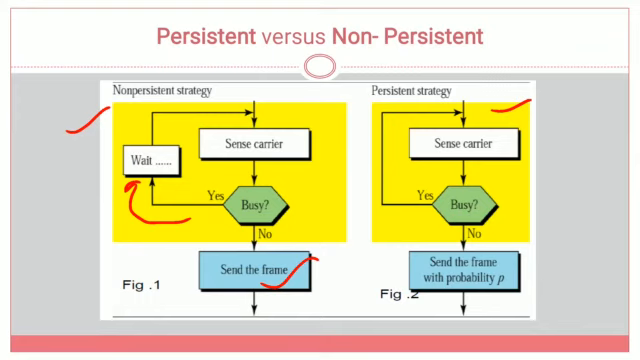Here, if the carrier is busy, then it will again sense the carrier, otherwise it sends the frame with probability P. If we send the frame with probability 1, then the method is called one-persistent CSMA. If the frame is sent with probability p, then we call it p-persistent CSMA. So in the next video we will see what p-persistent CSMA is.